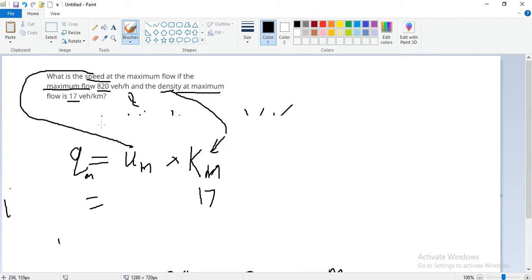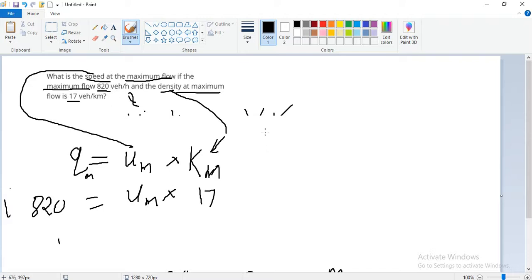And Qm is the maximum flow, which is 820. So Um is 820 upon 17.